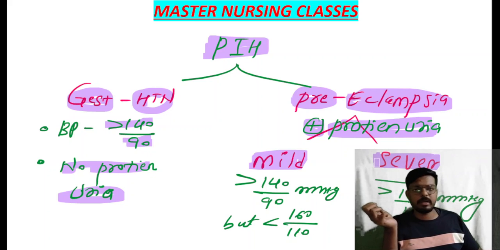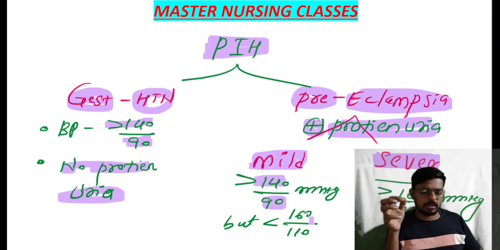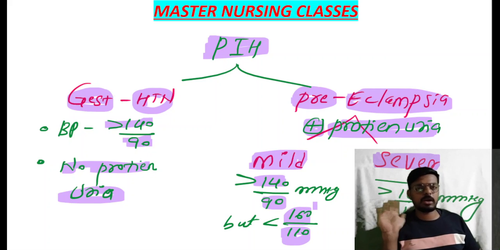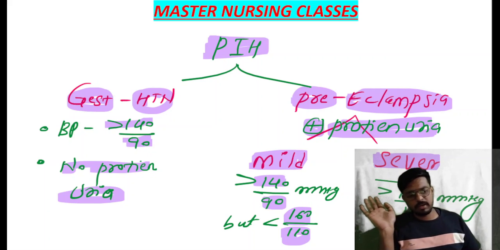Yes, so in mild preeclampsia, the BP may go more than 140/90, but it is always less than 160. Mild preeclampsia BP will not go more than 160/110. Sorry, the BP may go more than 140/90, but not more than 160/110.